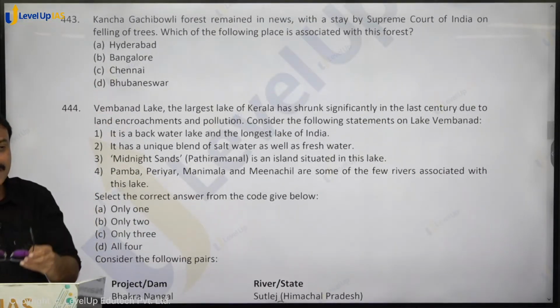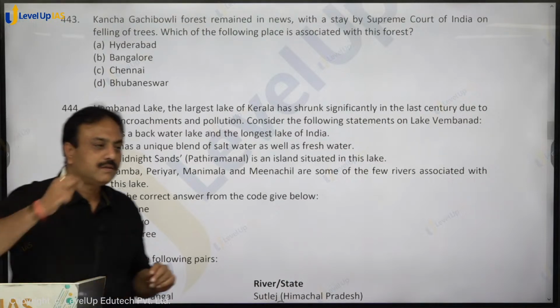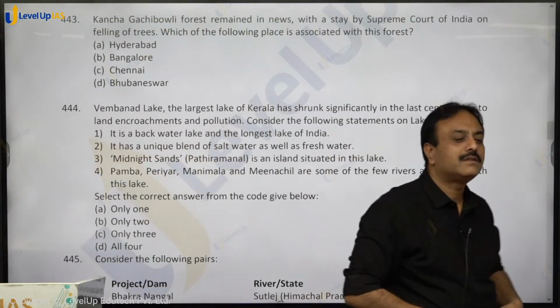Kancha Gachibowli. Heard about this forest? Why is it in news?